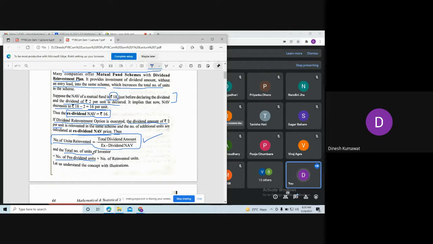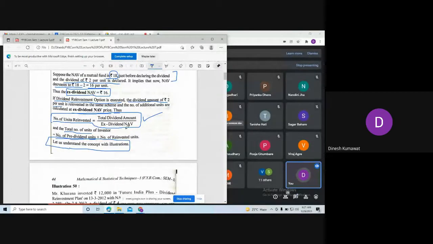Now let us elaborate on it using an example. So let us understand the concept with illustration. So let us try to explore this topic in great detail using examples. Remember, we require these two formulas.